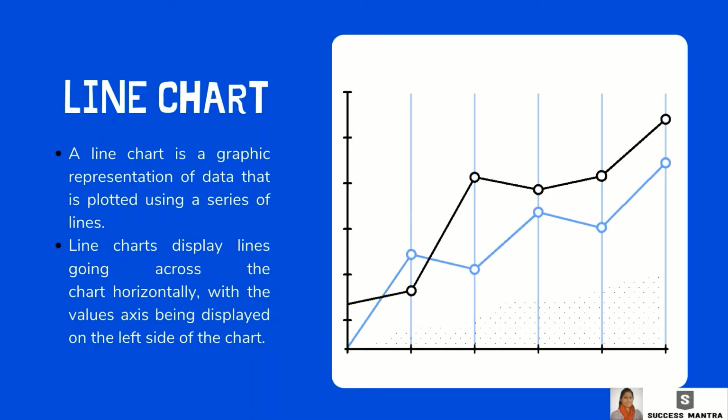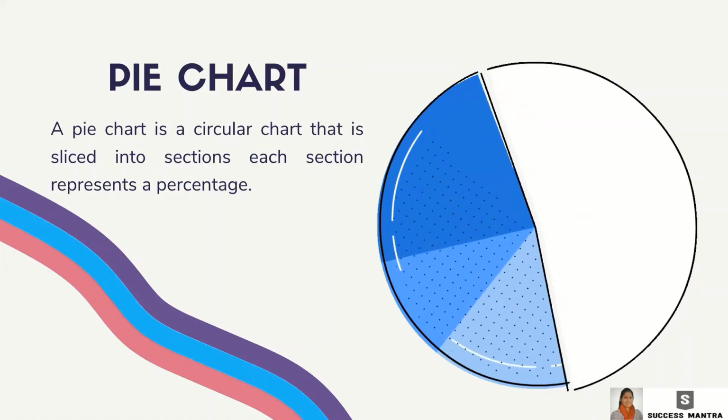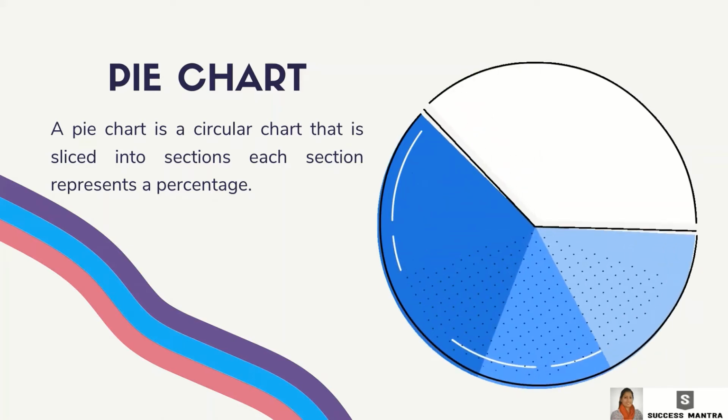A line chart is the graphical representation of data plotted using a series of lines. Lines are going horizontally across the chart with the value axis on the left side of the chart. A line chart allows us to track the development of several variables at the same time. But line charts are not that great in situations when you want to show how the individual parts of a whole change over time. A pie chart is a circular chart sliced into sections.